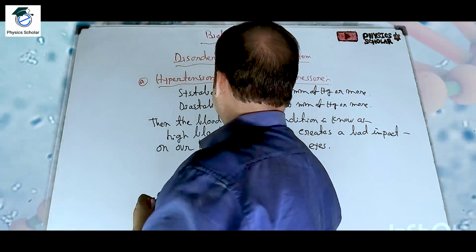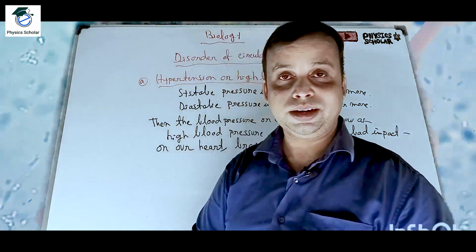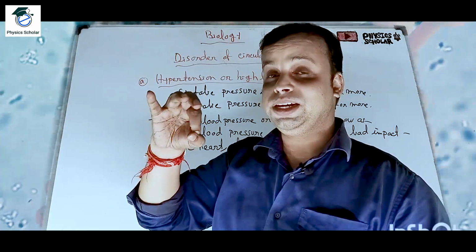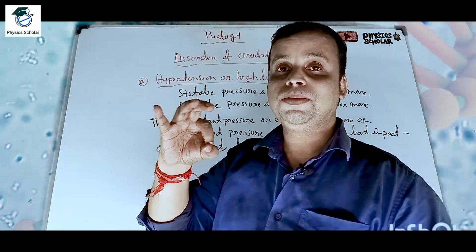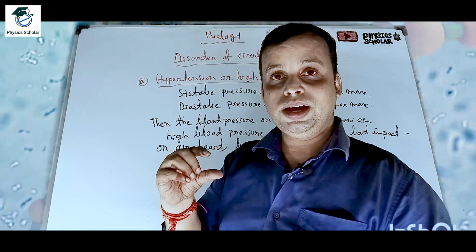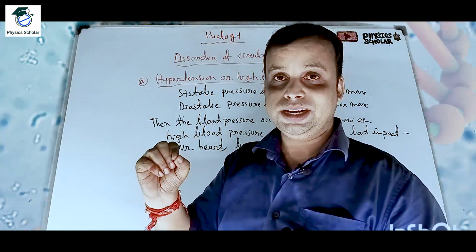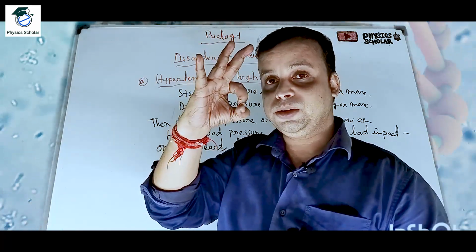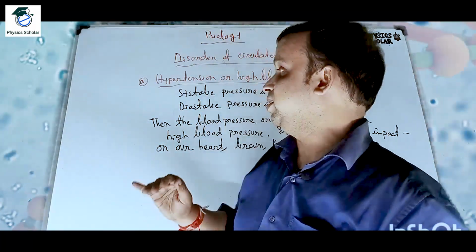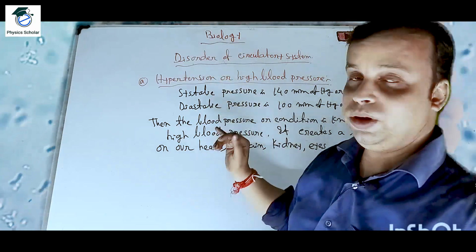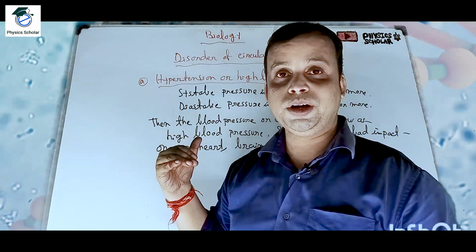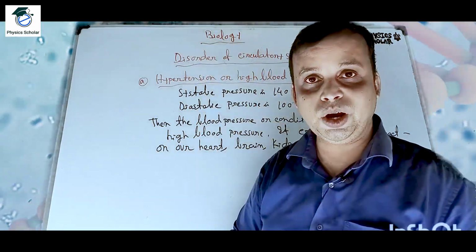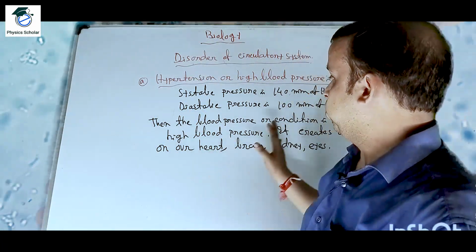Why will the hypertension occur? The hypertension will occur due to the decrease of the diameter of the blood vessels. So the cholesterol will be deposited, the diameter of the blood vessels will decrease and the blood pressure will increase. So this is the condition when the systolic pressure is 140 or more, and the diastolic pressure is 100 or more. That is known as hypertension or high blood pressure. Clear? So hope you have understood this.